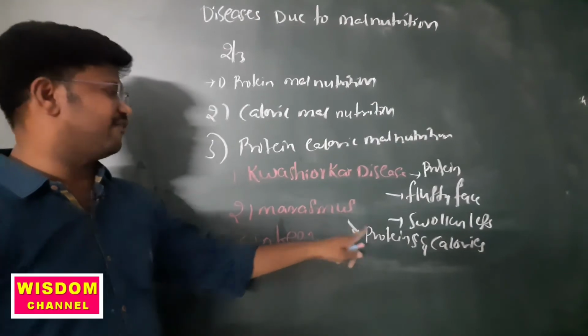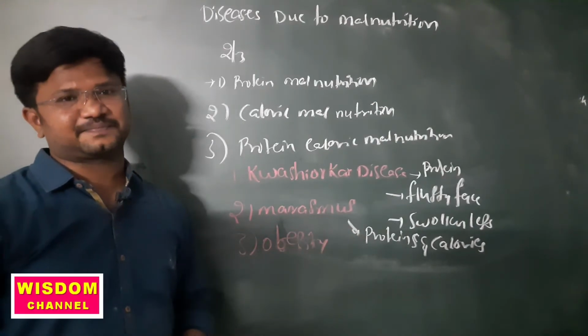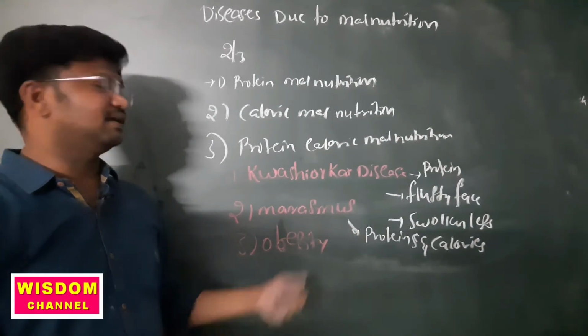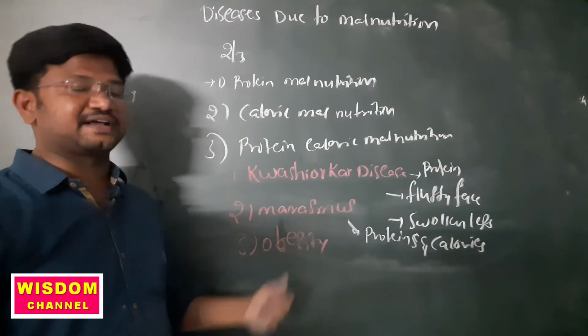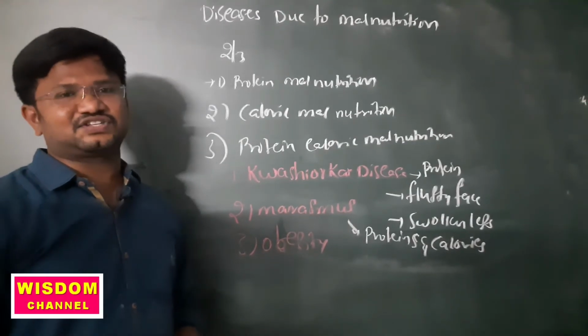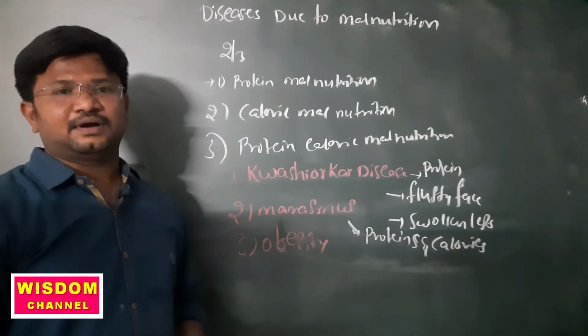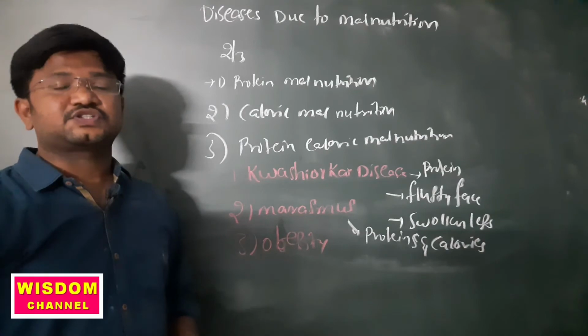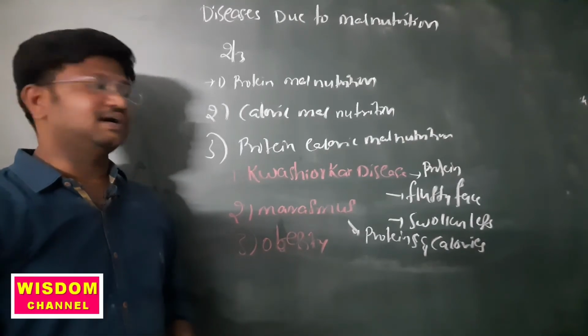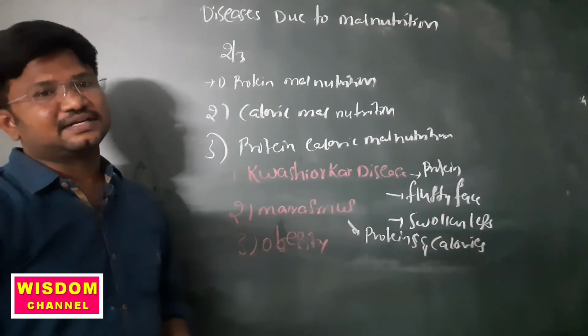How do we find the symptoms of marasmus? Lean muscles, poor development of muscles, and swollen legs are the symptoms of this disease.